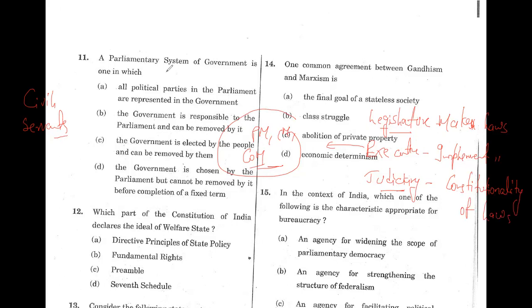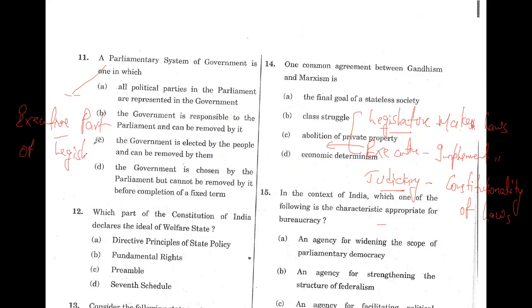So the parliamentary system has something to do with legislature and executive. The parliamentary system of government is not that form of government where PM is the head. That is one thing, but the meaning here is that in the parliamentary form of government, the executive is part of the legislature. Do remember this: the executive is part of the legislature and responsible to it. Let me complete it, and I will show you some slides as well. My handwriting is becoming more and more like a doctor's handwriting. So: executive, part of legislature, responsible to it.